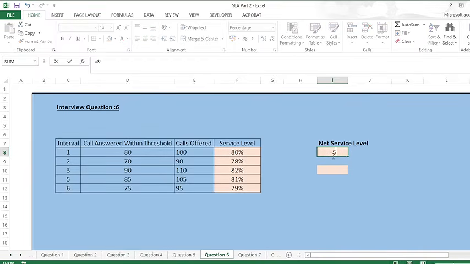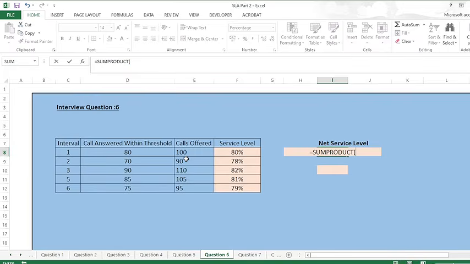For that, I'll use the SUMPRODUCT formula, basically that is sum product. In the later part, I'll explain why I use the sum product only. All right. So first of all, let's calculate the net service level. So how will I calculate the net service level?